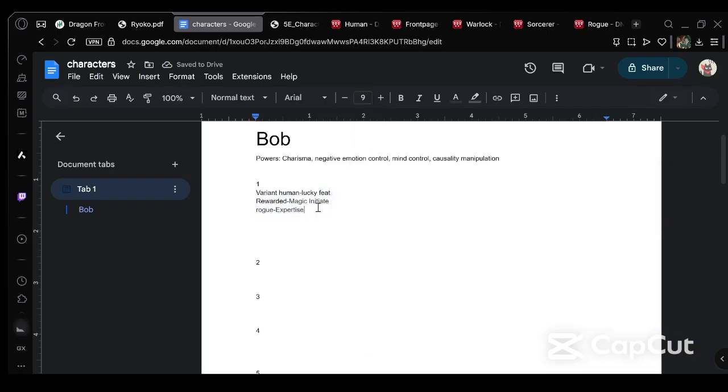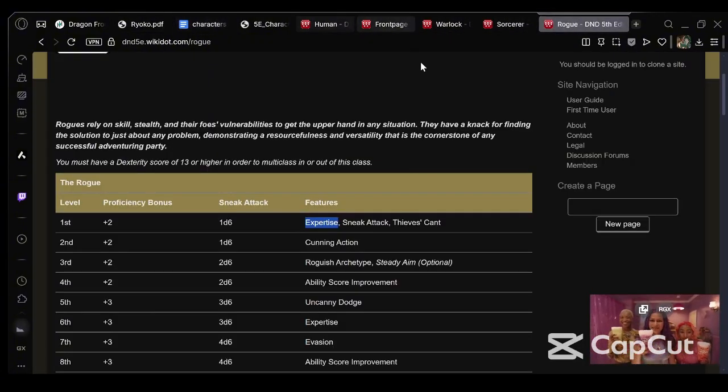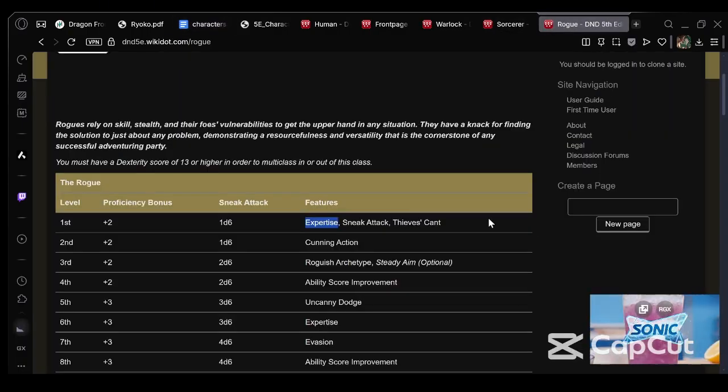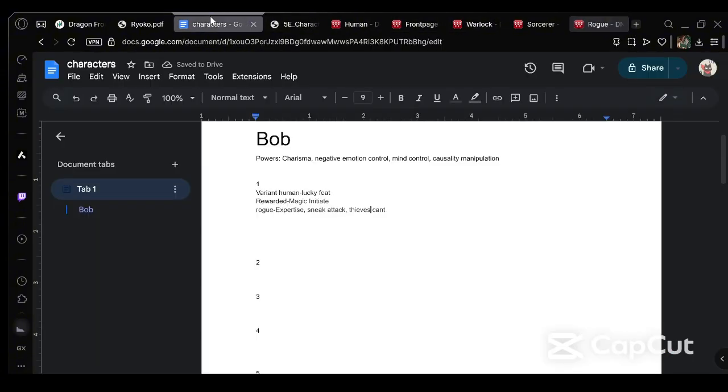Rogue expertise. What else do rogues get at level 1? Well, they get a good old thing called sneak attack and thieves' cant. So thieves' cant ain't that important, but sneak attack is. Sneak attack and then thieves' cant. It's not how you spell can't. C-A-N-T. Oh, no, it is how you spell can't. Okay. And what are we going to take expertise in?